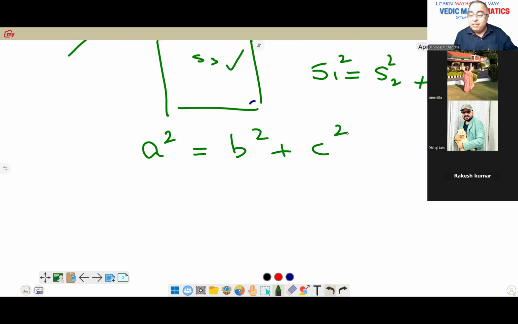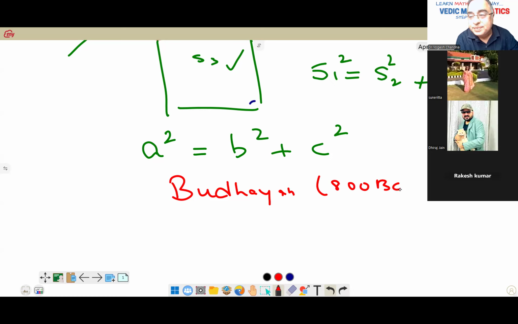This was derived long back by an Indian scientist, known as Budhayan, somewhere about 800 BC. And that is the reason when we do trigonometry, we'll call these Budhayan numbers. These three identities, a square, b square, h square, h square is equal to b square plus p square, we call them Budhayan numbers or triplets.